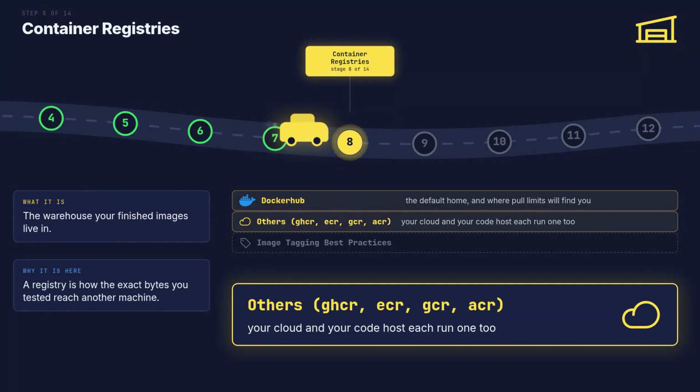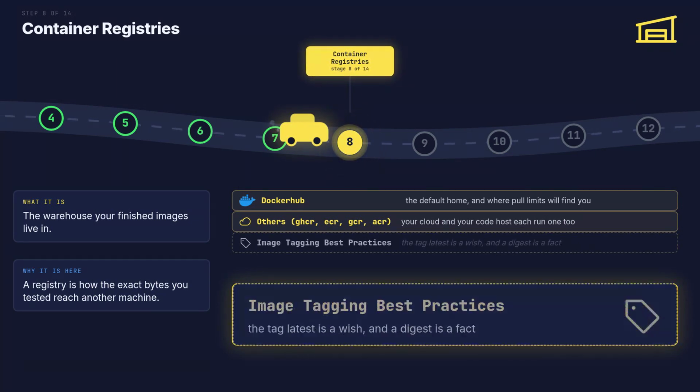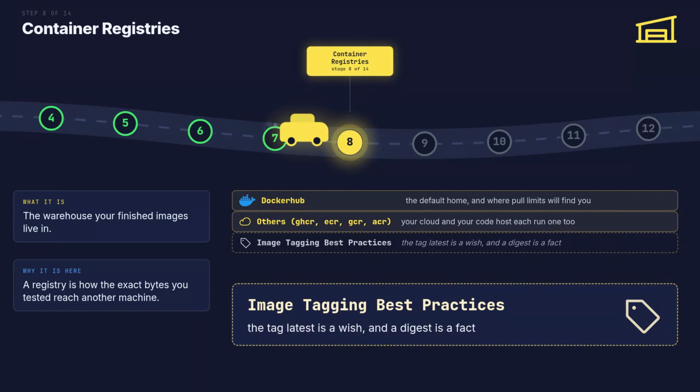GitHub, Amazon, Google, and Microsoft each run one. The protocol is the same, so only the account and the rules change. A tag can point at different bytes tomorrow. A digest cannot. Deploy by digest and keep version tags for people.